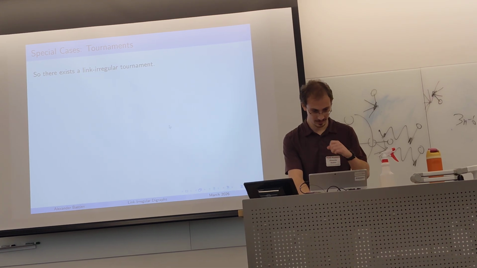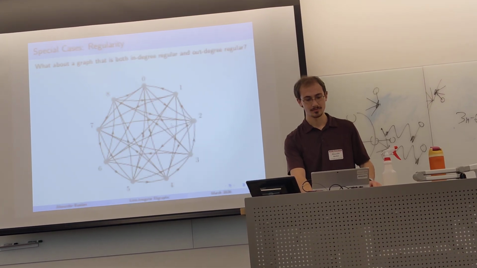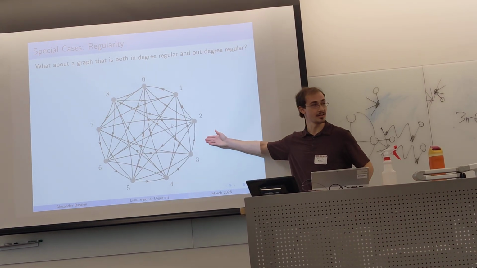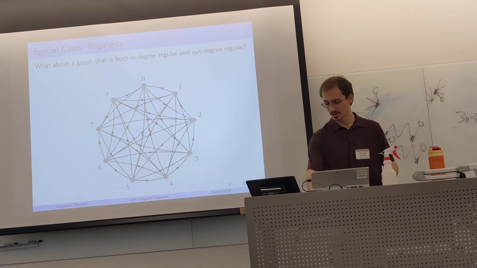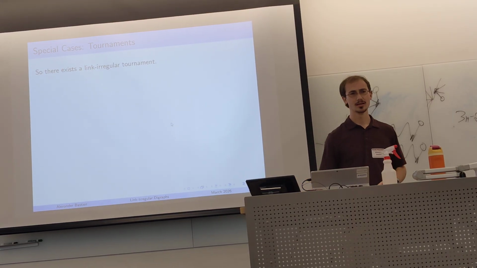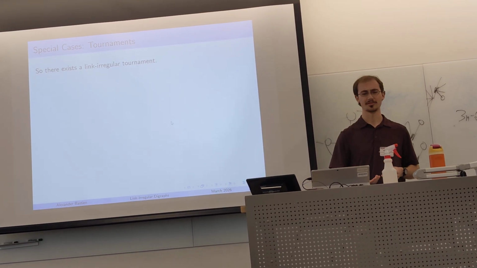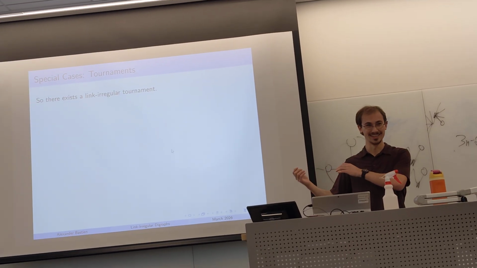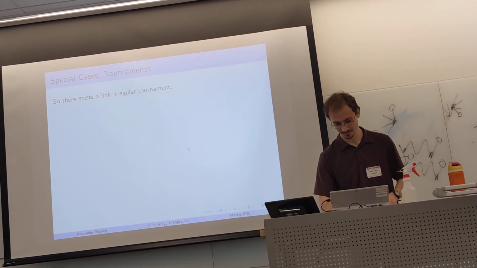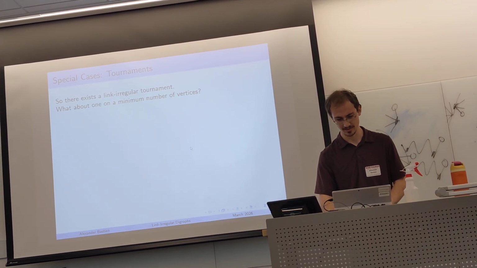So let's see. Right here, as we said, this is a link-irregular tournament. So a link-irregular tournament exists. What about other link-irregular tournaments? That's a very regular link-irregular graph, so what about other link-irregular tournaments like that?